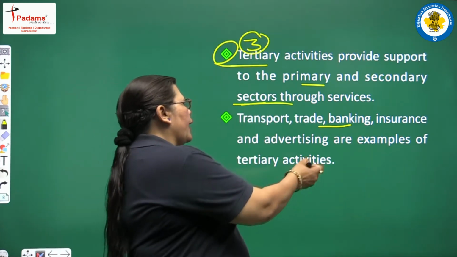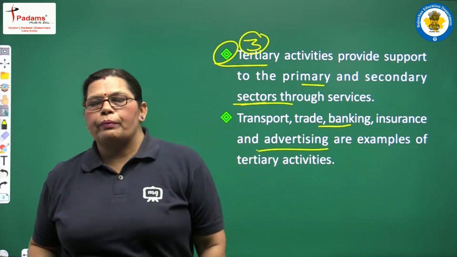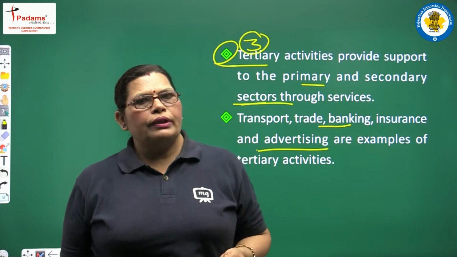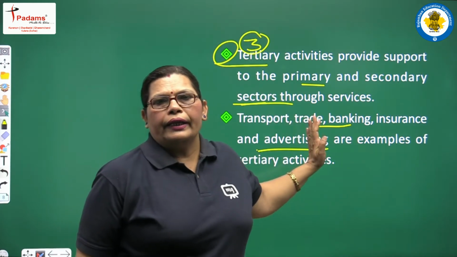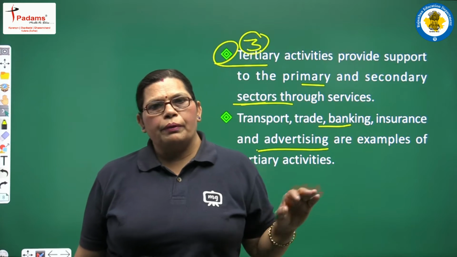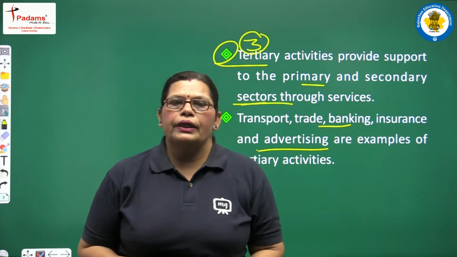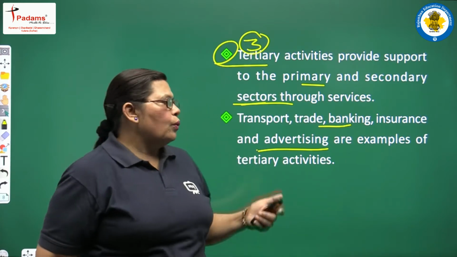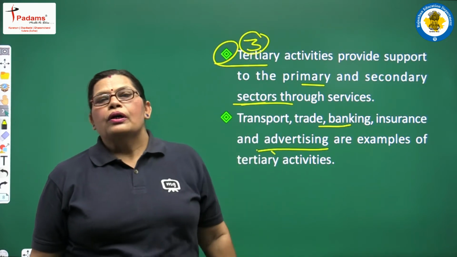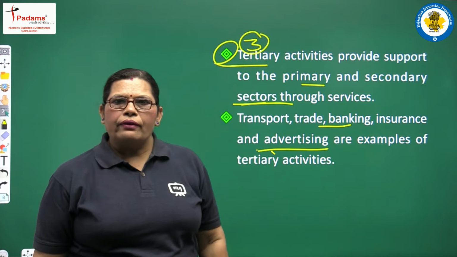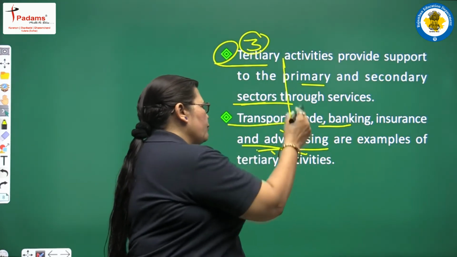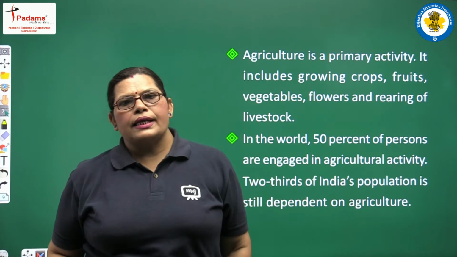money again. And with the help of advertisement, at present advertising is the best thing for the selling or purchasing of things. If anything has an advertisement, maybe in print media, maybe in electronic media, maybe on your mobiles or TVs, with all these electronic media and the help of advertising, farmers get much benefit, and all these things come into the tertiary activities. So these are the best examples.